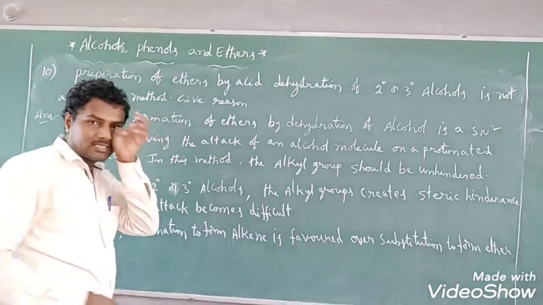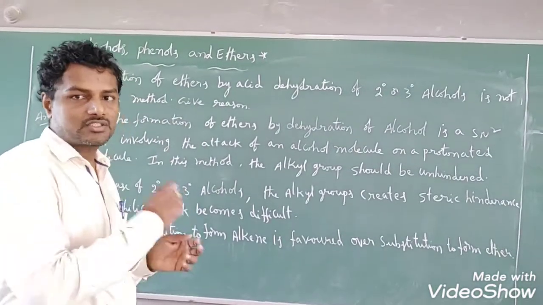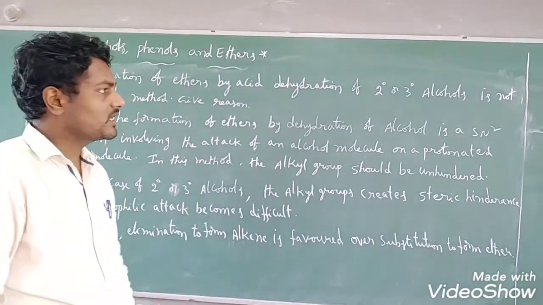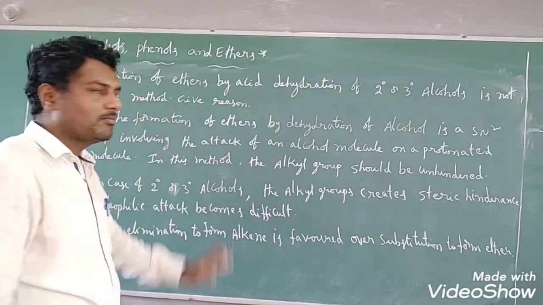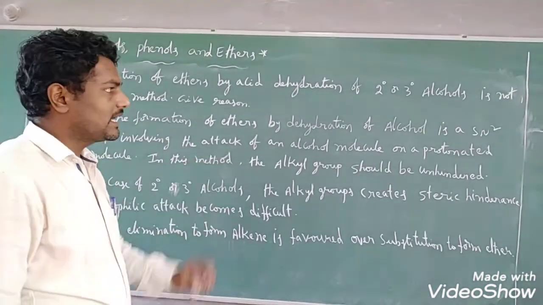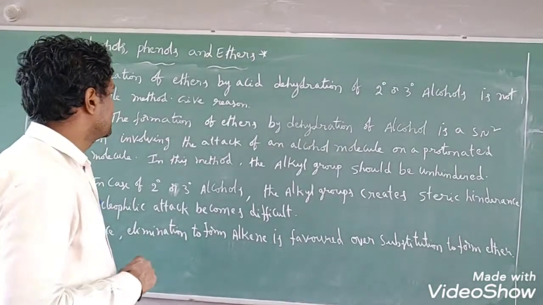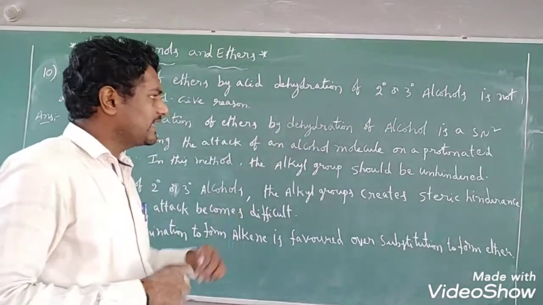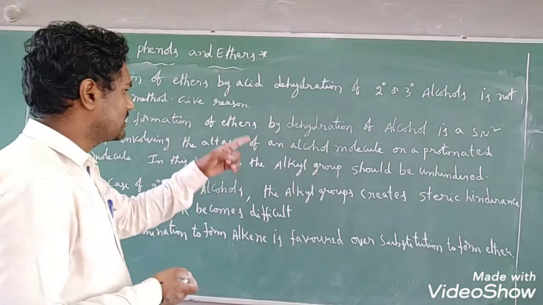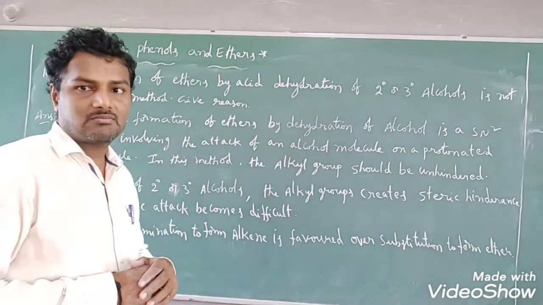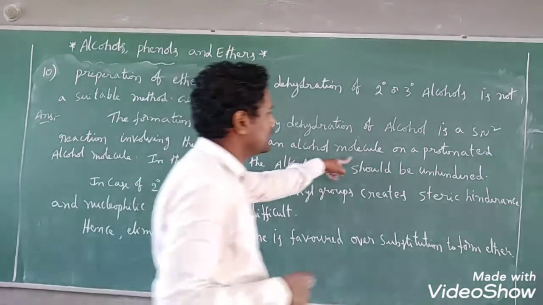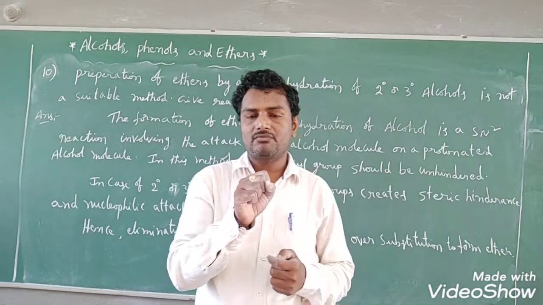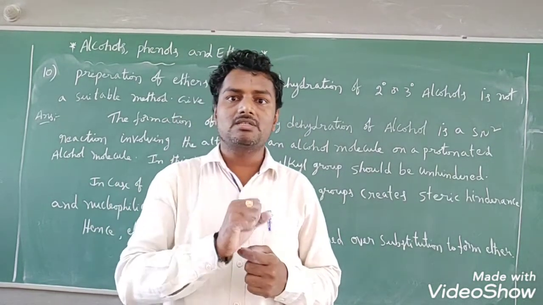Let us see, students, the last question of ethers in this chapter: preparation of ethers by acid dehydration of secondary or tertiary alcohols is not a suitable method. Give reason. Why are secondary and tertiary alcohols not preferred? The formation of ethers by dehydration of alcohol, means removal of water, is an SN2 reaction mechanism involving the attack of an alcohol molecule on a protonated alcohol molecule.